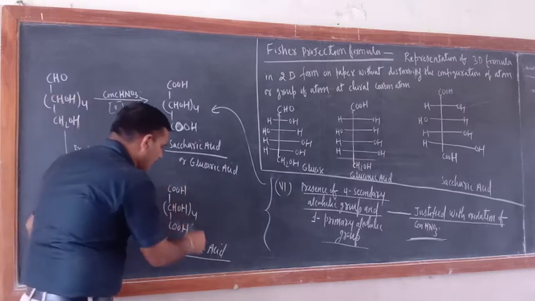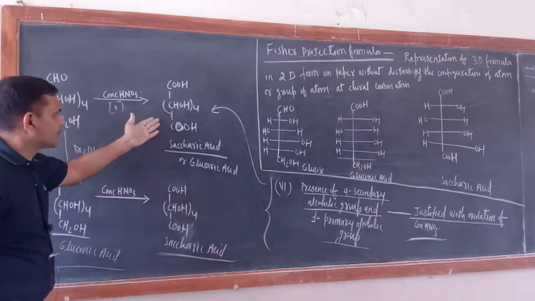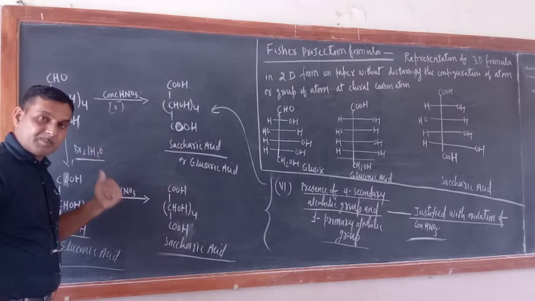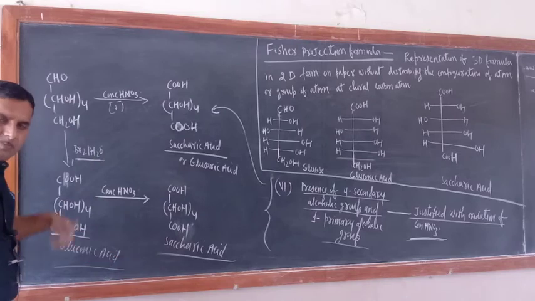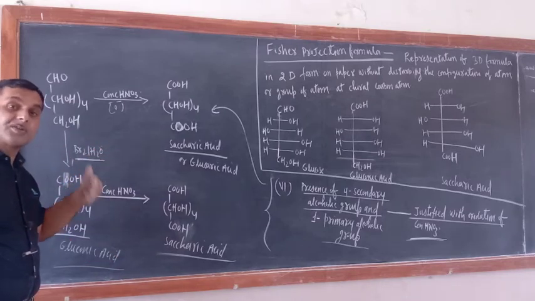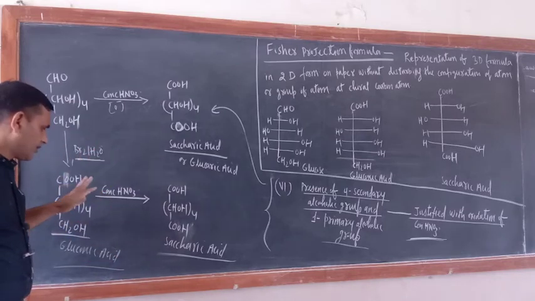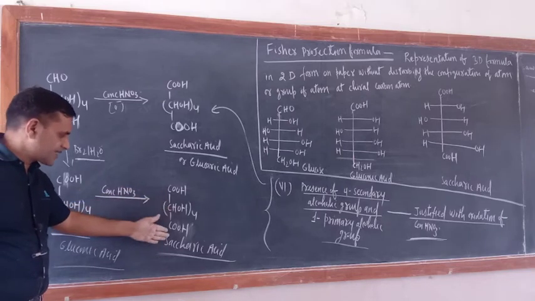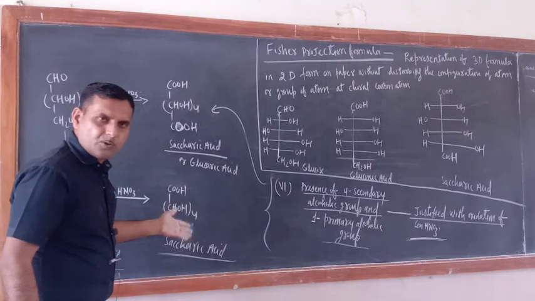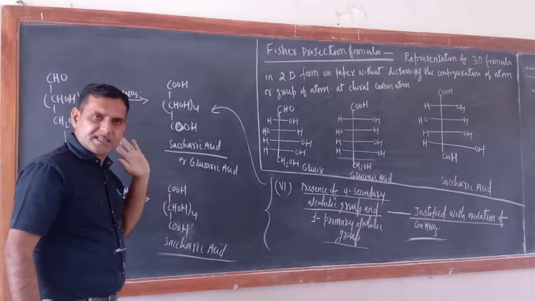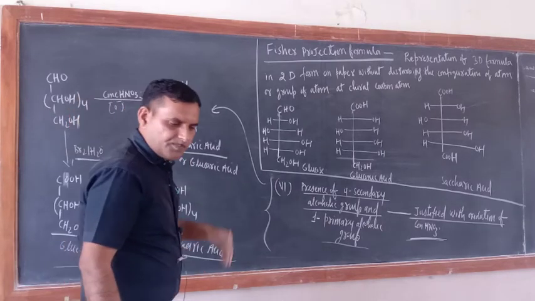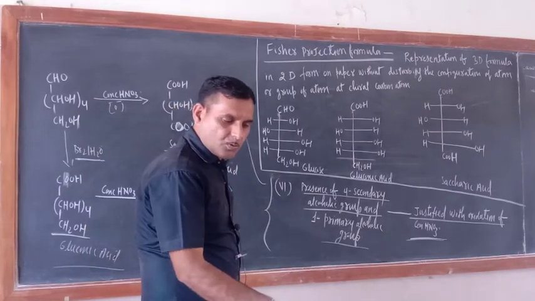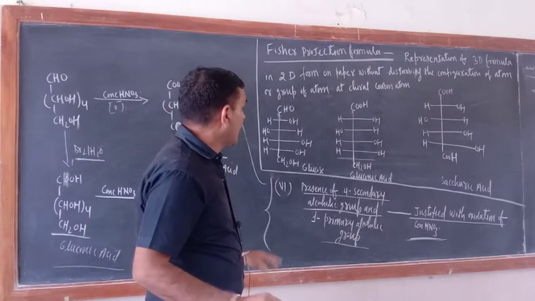Now what have you got? Saccharic acid only, this product only. Okay. So what does it indicate? It indicates the presence of 1 primary alcoholic group and the remaining OH groups are secondary alcoholic groups. HNO3 cannot oxidize the secondary alcoholic group. That is why in saccharic acid, the four CHOH groups remain as such. Okay. In this way, all the characteristics of the structure of glucose we have justified with the help of chemical reactions.